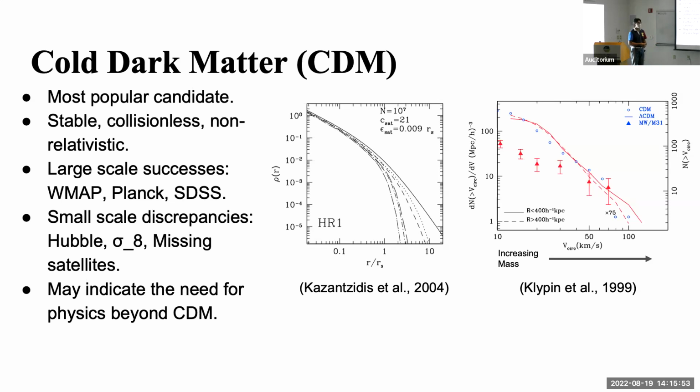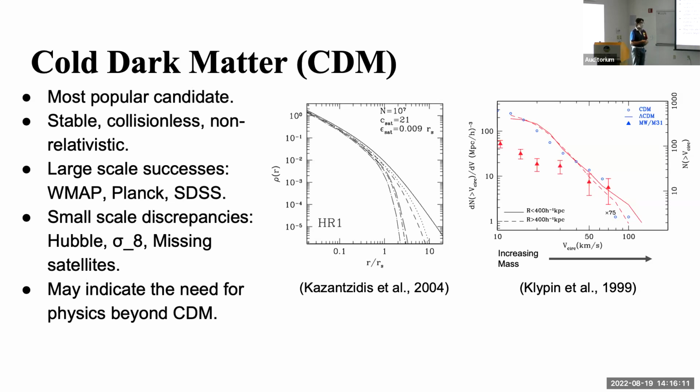Also, cold dark matter simulations predict a very high slope at the center of the density profile of the halo. So here I have a dark matter halo from N-body simulations, and at the center it has a really high slope, but this is inconsistent with what observations seem to indicate.